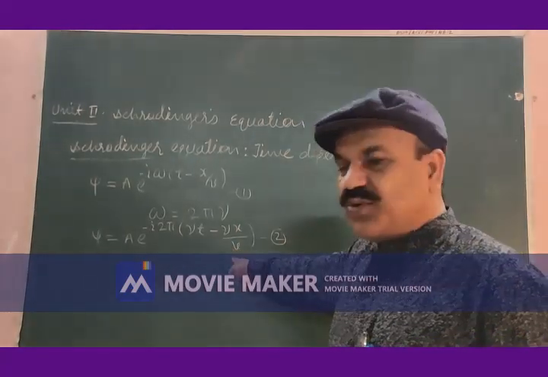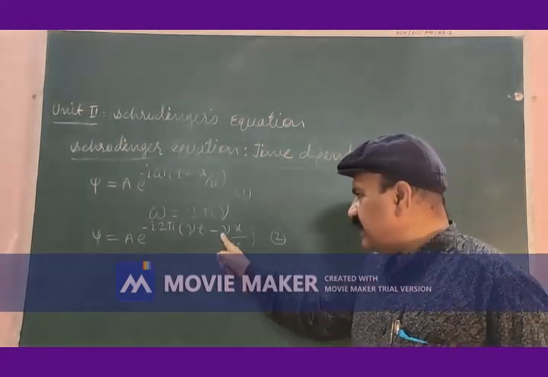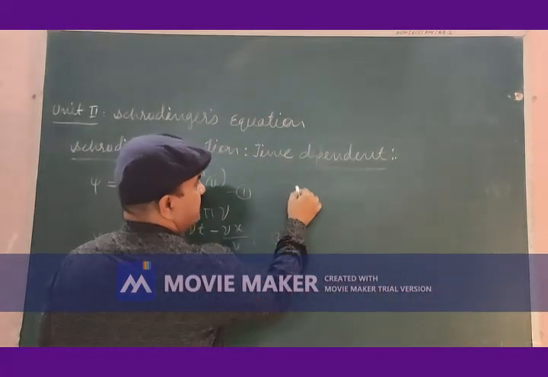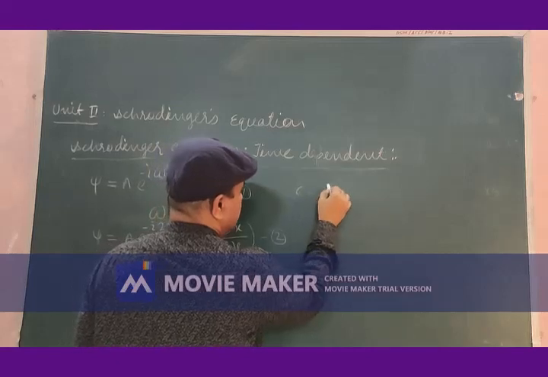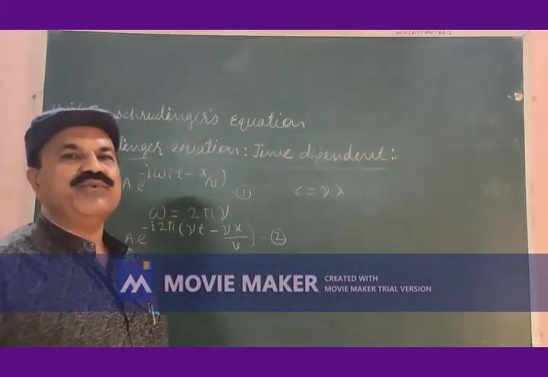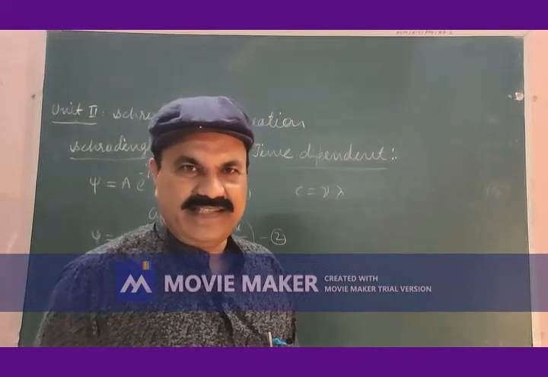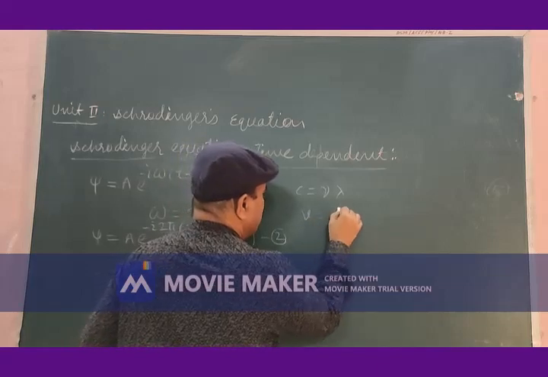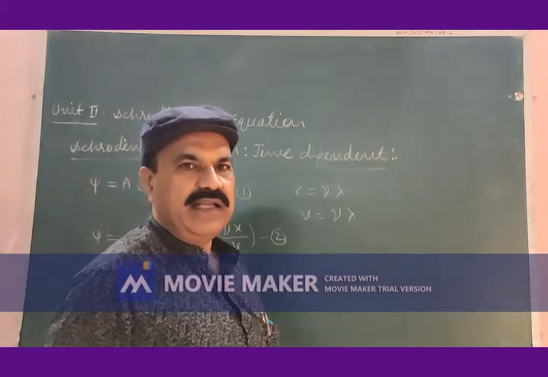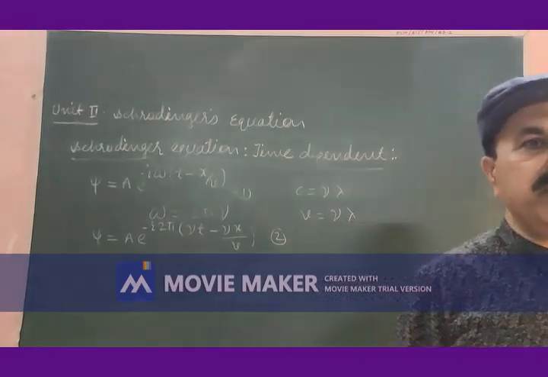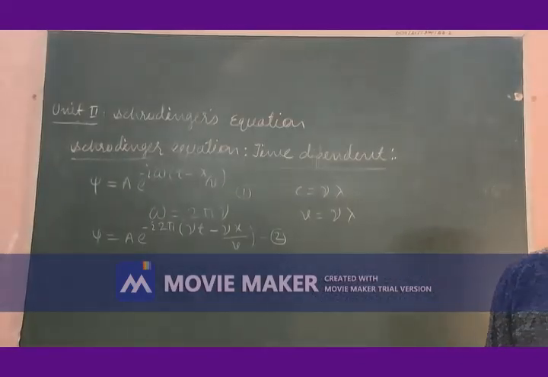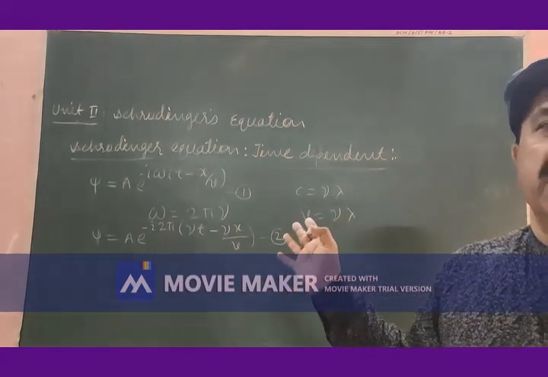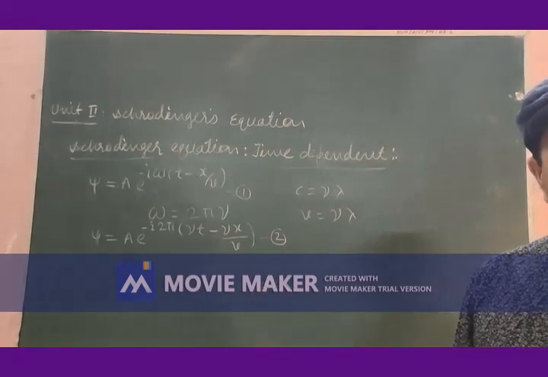Now, let us go to the second term in the bracket, nu x by v. You know one general relation for velocity of light: c is equal to nu lambda. In general, we can write v is equal to nu lambda. The velocity of propagation of the harmonic wave is equal to the product of its frequency and wavelength.